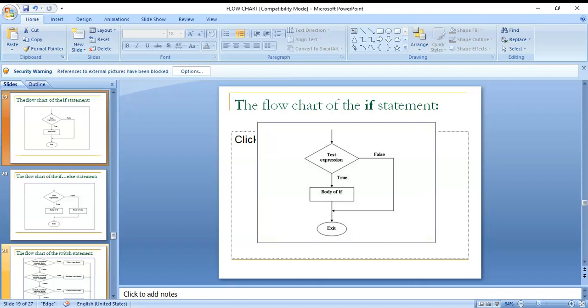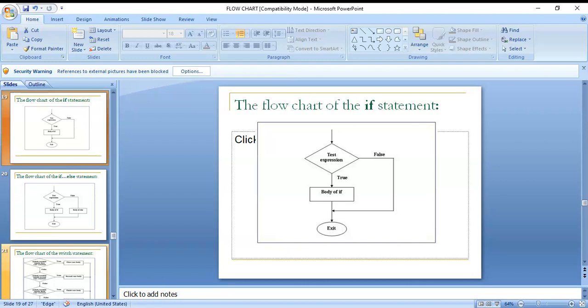While is a looping statement. There are two types of control statements: conditional control and looping statements. Conditional control statements are if, else if, switch, and nested if. Looping statements are while, do while, and for.